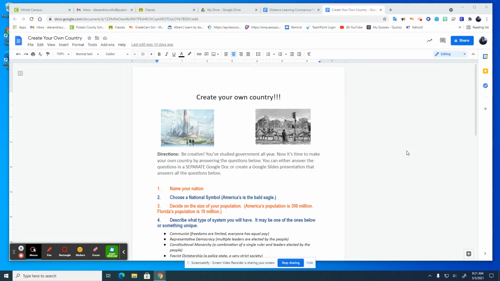So you have the option of either answering these questions in a separate Google Doc. So instead of trying to type it up on this sheet, just open up a separate Google Doc, type number one and your answer, number two, your answer, so on and so forth. Or if it's easier for you to just create a Google Slides presentation and just put number one and the answer to number one on a slide, number two, the answer to number two on a slide, whichever you would rather do. So you can do it in Google Docs or in Google Slides that answers the questions.